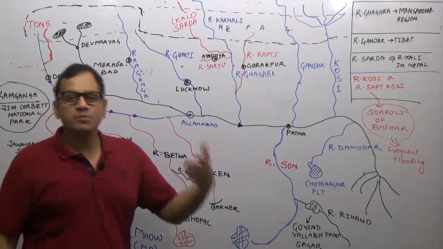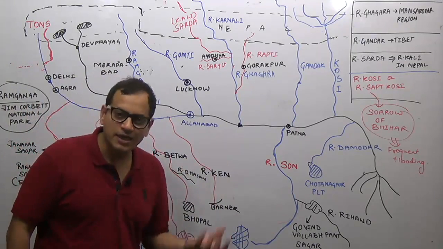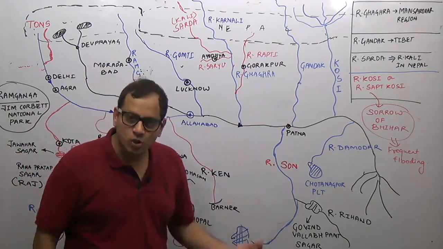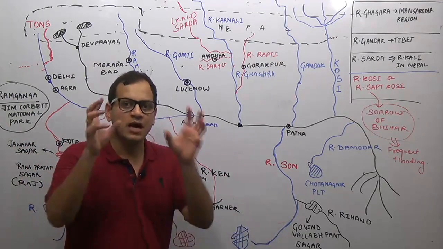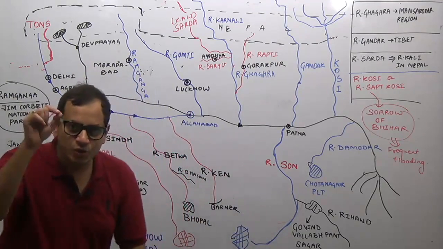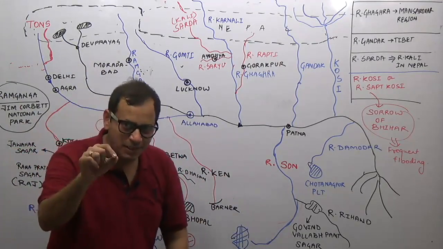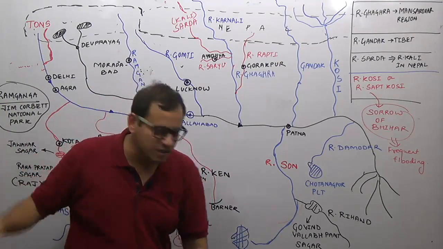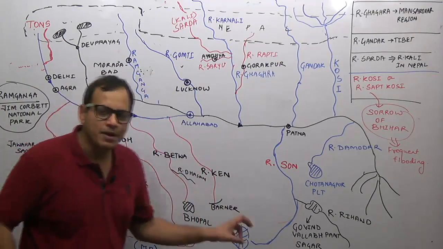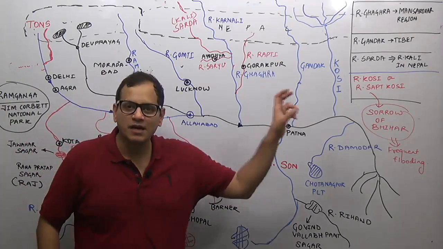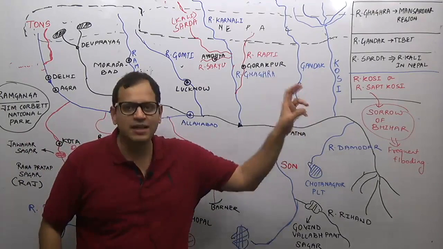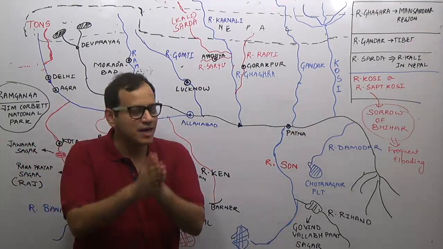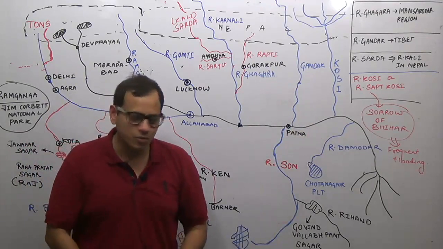The most important tributary which originates in peninsular India and joins river Ganga is river Son. River Son originates in the Amarkantak Plateau region. Amarkantak Plateau region has also the origin of another river, that is river Narmada. River Narmada is a river of peninsular drainage and the Arabian Sea drainage system, while river Son is a river of the Ganga drainage system, that is Himalayan drainage, and the Bay of Bengal drainage system. So Amarkantak Plateau region is an interesting region where two different river drainage systems originate.